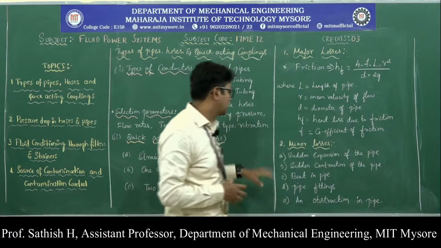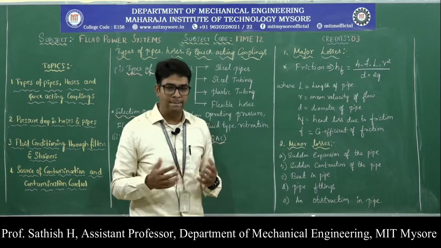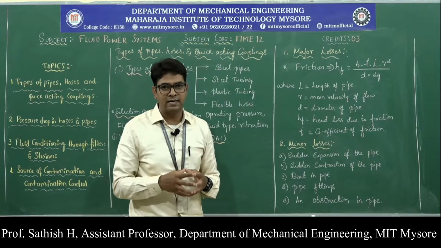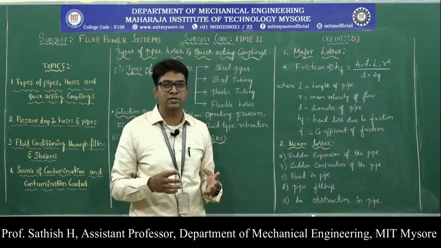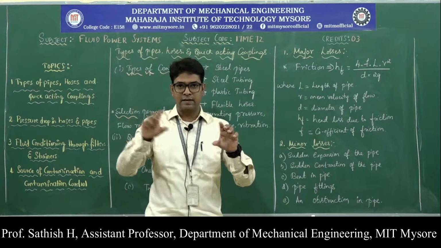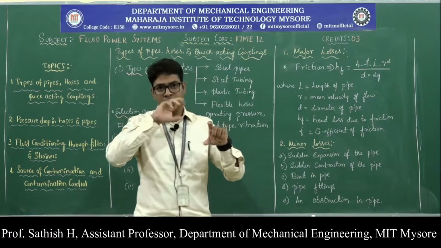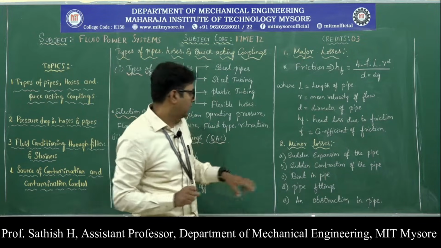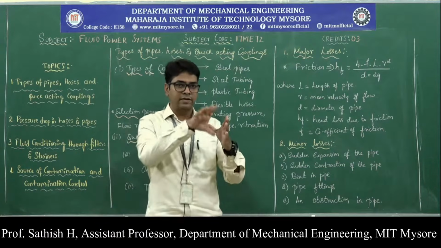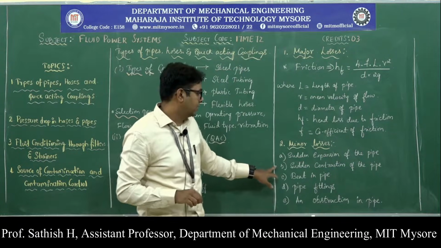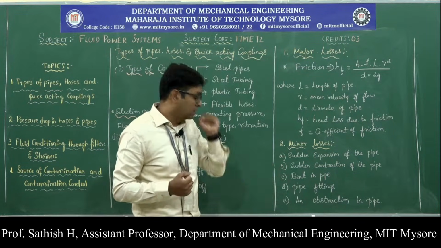And then we have the minor losses. If we have a piping system, there might be a bend in the pipe, there might be a sudden expansion in the pipe or a sudden contraction in the pipe. Sudden expansion means that a certain diameter changes to another, larger diameter. For example, a 10 centimeter diameter pipe suddenly changes to a 15 centimeter pipe. Contraction means the diameter changes to a lesser diameter. In those cases also there is a loss happening, so those come under the minor losses.